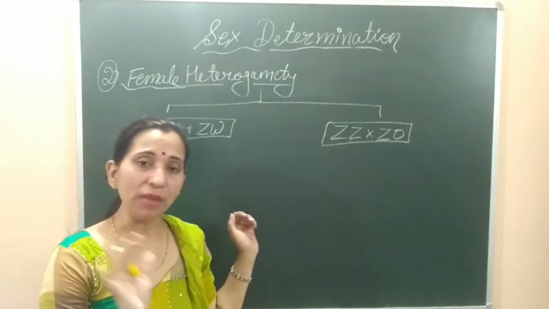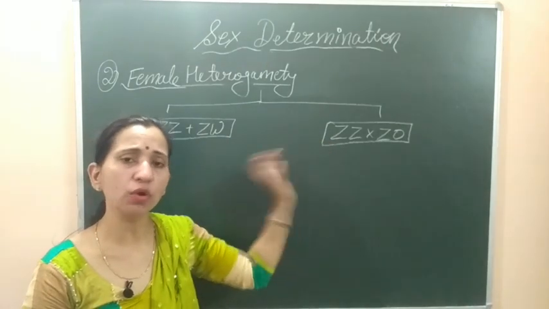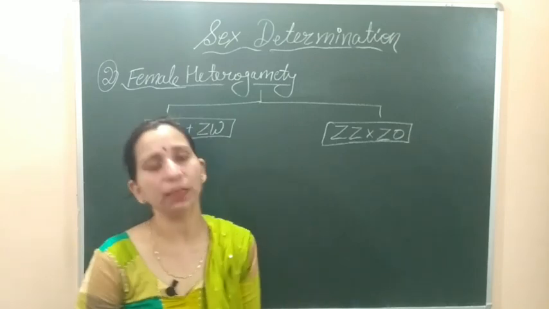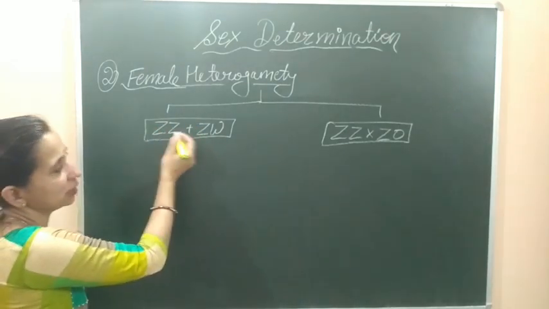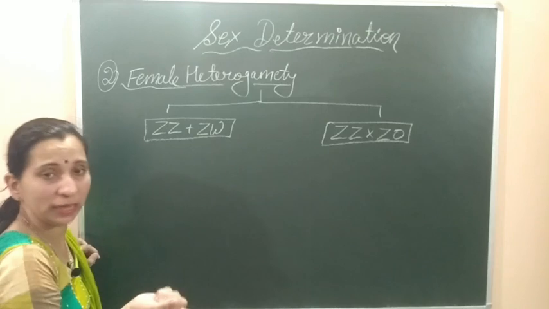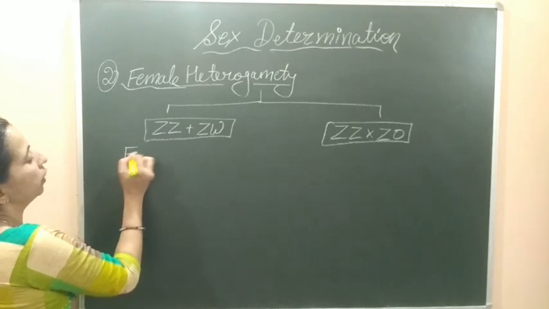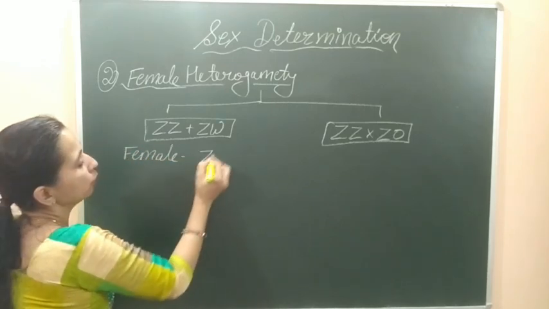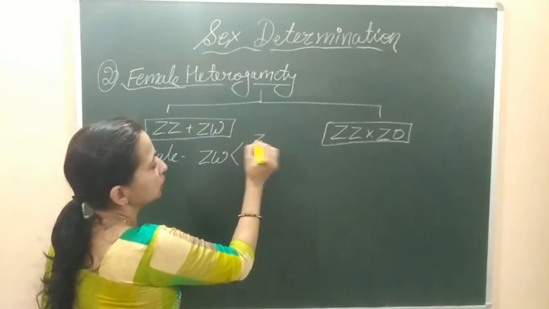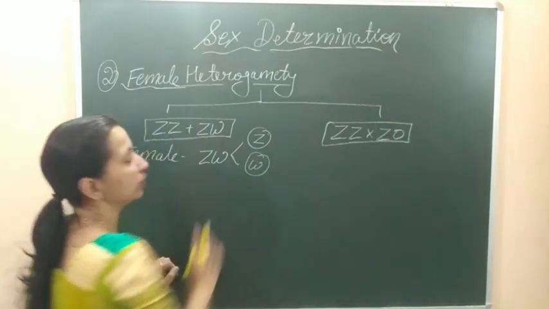So here to describe this type of female heterogamety we use some different type of symbols. Here, to avoid confusion, we do not use the XX and XY type of symbols; we use different types of symbol. So here we use the symbol that is ZZ or ZW. The X chromosome will be displayed by the letter Z and the Y chromosome will be displayed as the letter W. So in the case of the female it has two types of sex chromosomes, that is Z and W. So it will form two types of gametes. Some are the Z chromosome containing gametes, and some gametes will have the W chromosome.